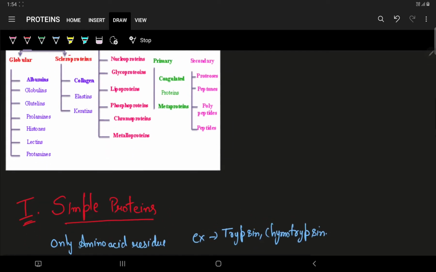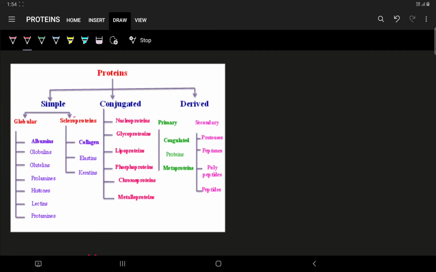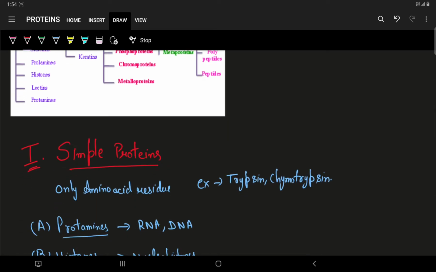So this is just about the classification of proteins into simple, which include globular and scleroproteins, conjugated containing nucleoproteins, glycoproteins, lipoproteins, chromoproteins, metalloproteins, and also the derived having the primary and secondary. Now we shall be discussing them one by one and the further subclassification of them. The first one is the simple proteins.